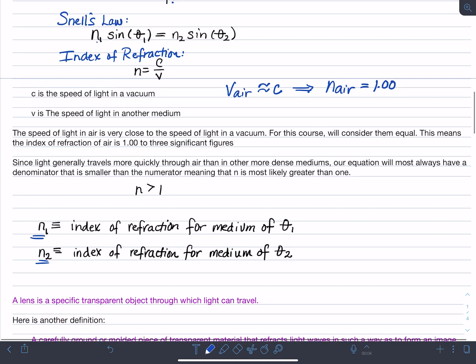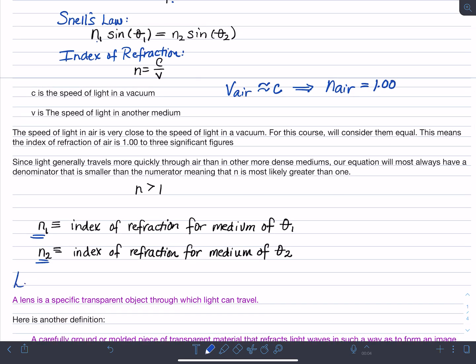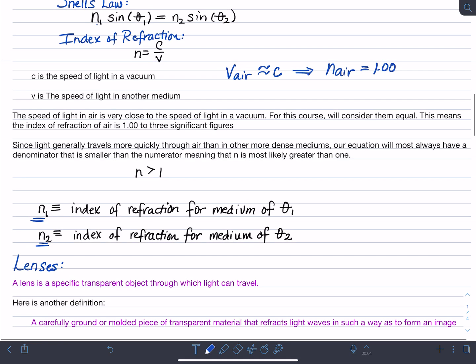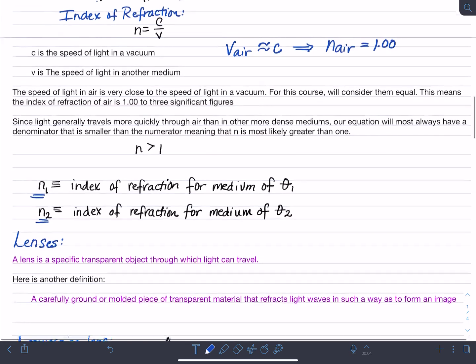All right, now let's move on and talk a little bit more about lenses. What is a lens? A lens is a specific transparent object through which light can travel. Here's another definition. It is a carefully ground or molded piece of transparent material that refracts light waves in such a way as to form an image. And you looked at two lenses in particular this half of the module.